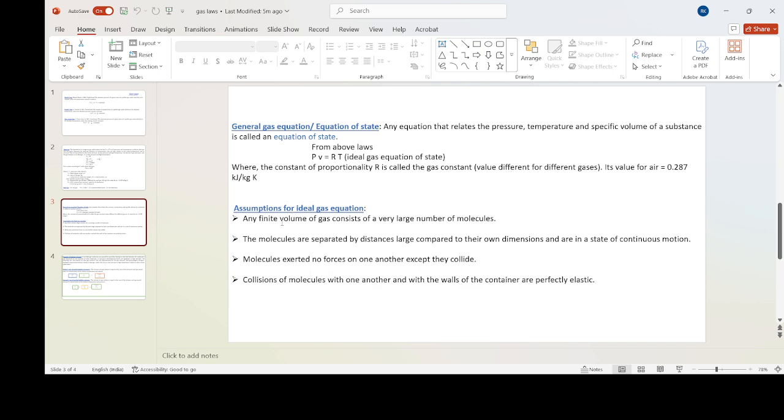What are the assumptions? Any finite volume of gas consists of a very large number of molecules, बहुत सारे molecules में. The molecules are separated by distances large compared to their own dimensions and are in the state of continuous motion. Molecules exert no forces on one another except when they collide. Collisions of molecules with one another and with the walls of the container are perfectly elastic.